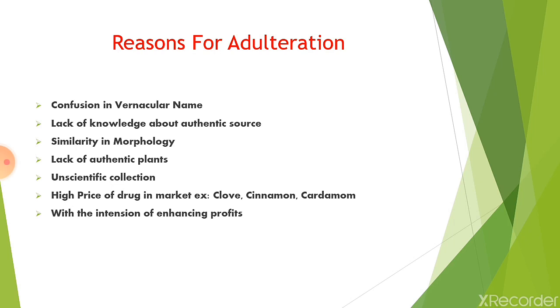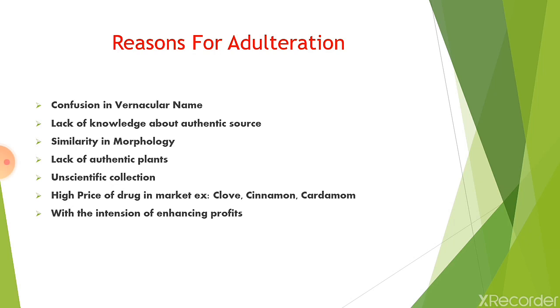So it causes confusion while collecting the original drug with the adulterant. Fourth one, lack of authentic plants. That means you are not authenticating plants and you are directly collecting from the fields. Then unscientific collection. That means due to the morphology you are collecting adulterated drug instead of the original drug.